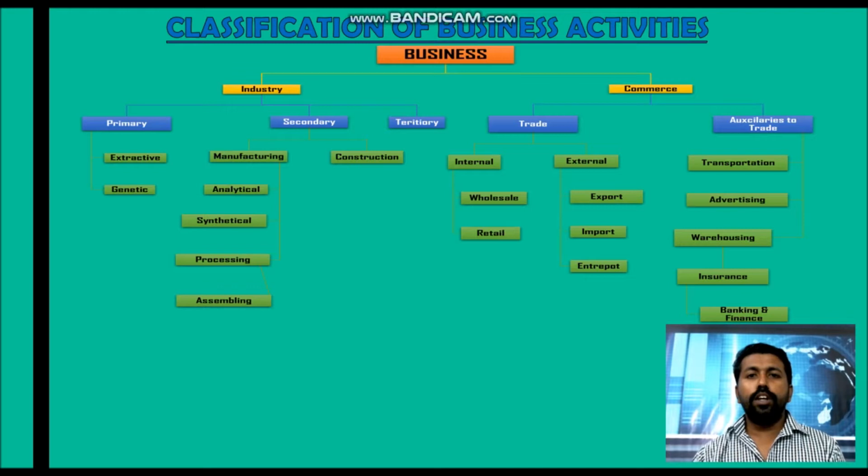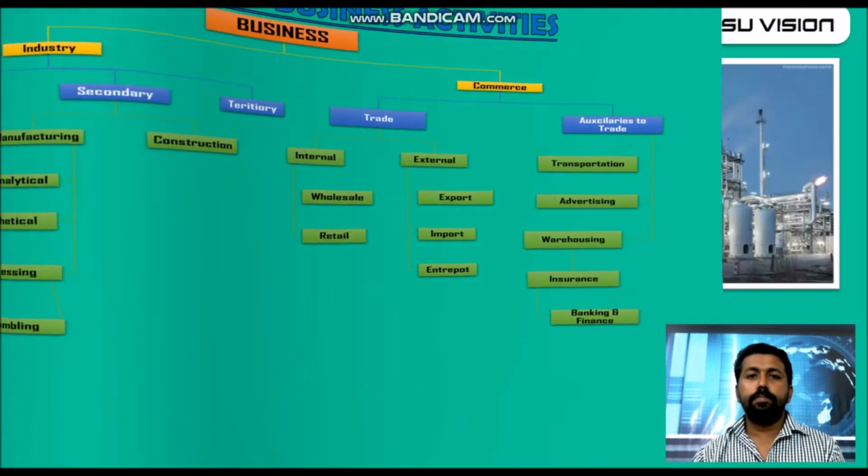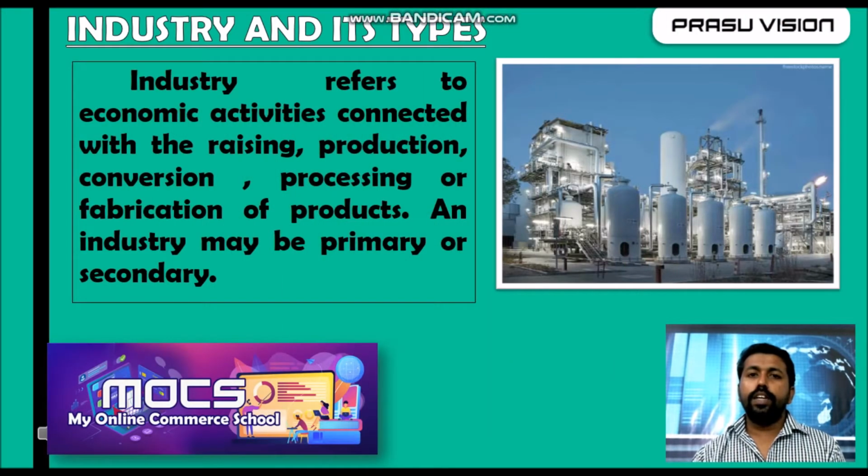So today we are going to learn more about what is industry and what are the different types of industry. You know very well, industry is an economic activity that is connected with raising, production, conversion, processing, or fabrication of products.